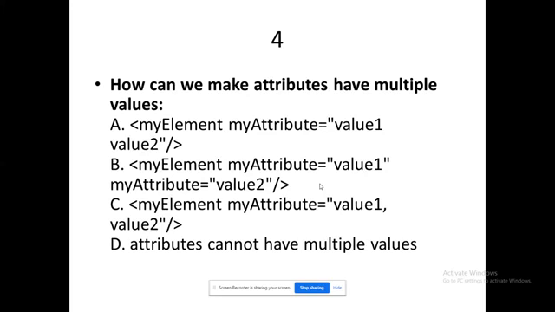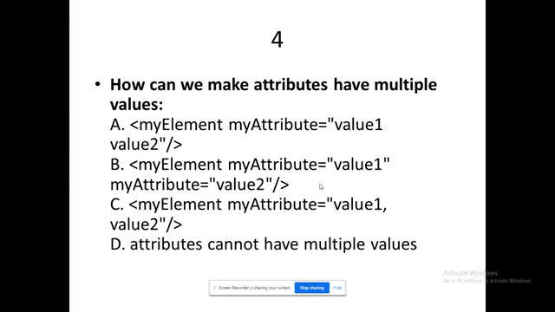Can I give two font types? Font, angle bracket, font, space, face equal to Arial comma Times New Roman. Can I give it like that? Or font size equal to 12 comma 14. Can I give like that? That is the question they have raised in terms of attributes.